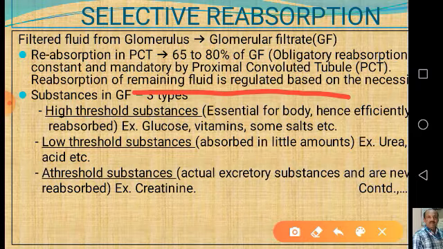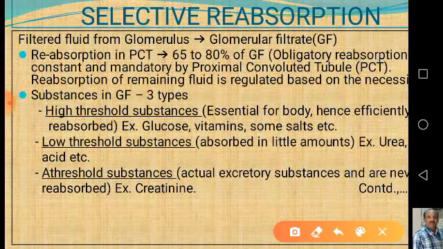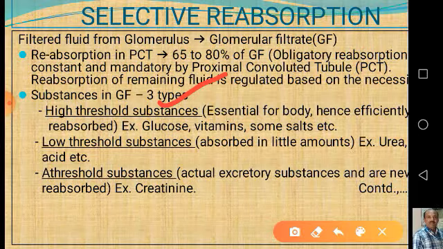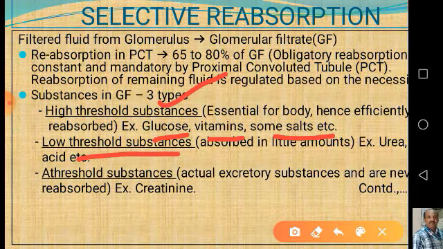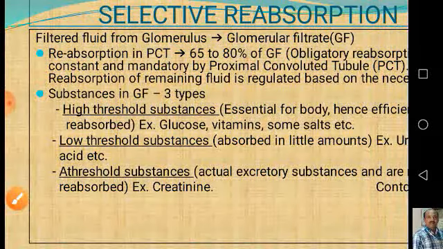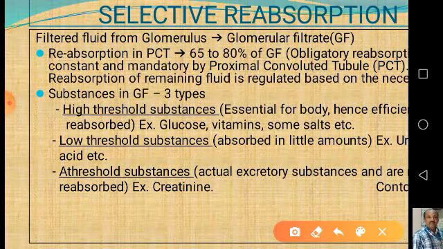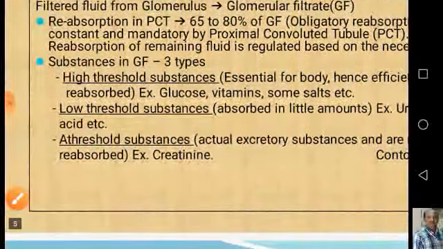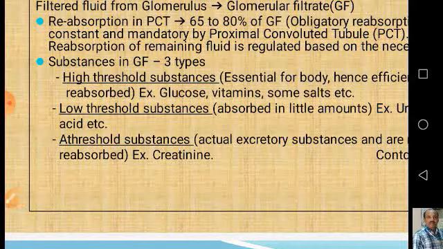Total substances in the glomerular filtrate can be categorized into three types. First are the high threshold substances, which are essential for the body, hence efficiently reabsorbed. They are generally glucose, vitamins and some salts. Now low threshold substances are absorbed in only little amounts, not as much as the high threshold substances. Examples are urea and uric acid. Why are urea and uric acid absorbed?